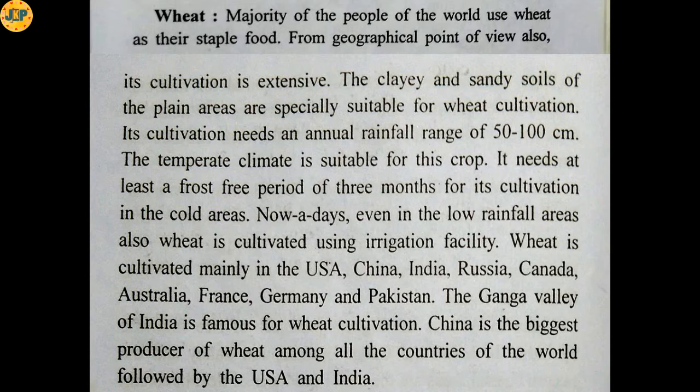Wheat is cultivated mainly in countries like USA, China, India, Russia, Canada, Australia, France, Germany and Pakistan. In India, the Ganga Valley is famous for wheat cultivation. China is the biggest producer of wheat among all the countries of the world, followed by the USA and India. So the highest producer of wheat is also China, and India is number 3.